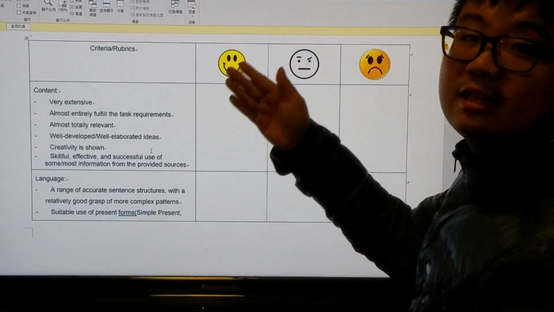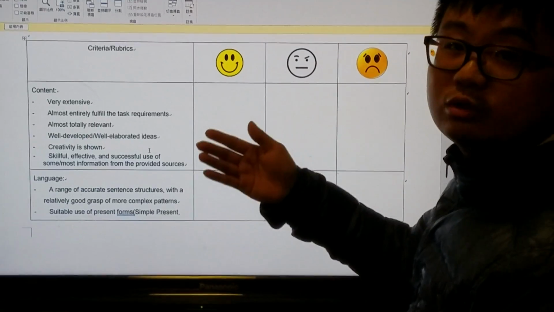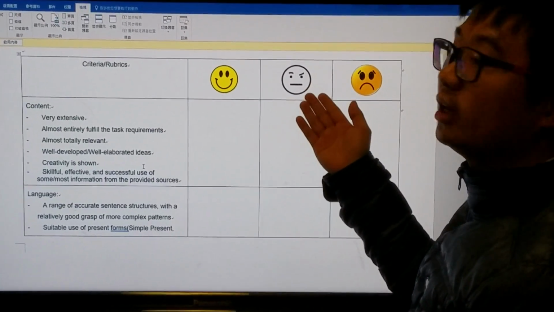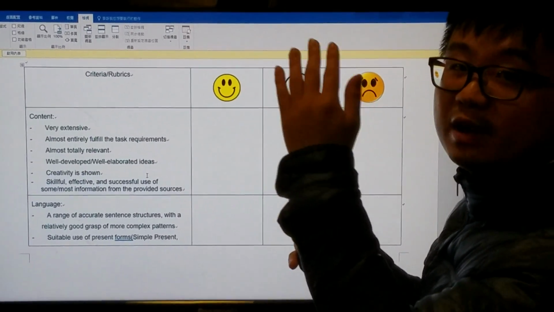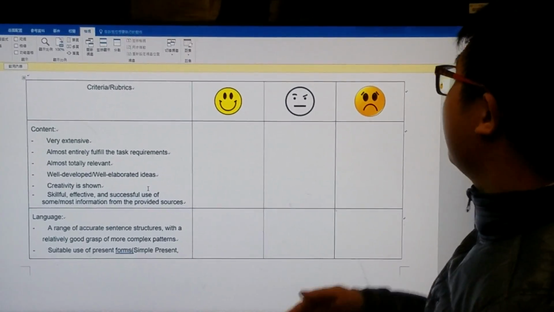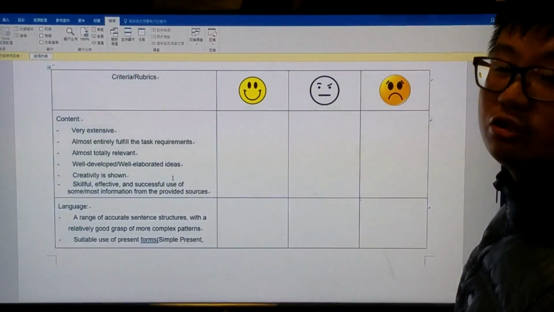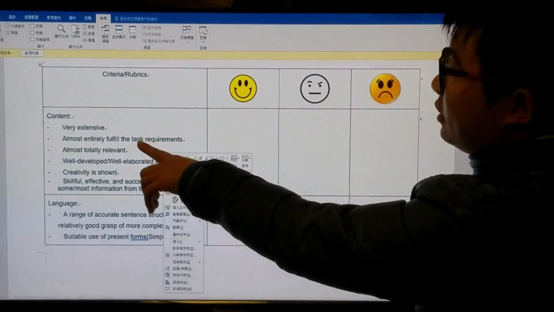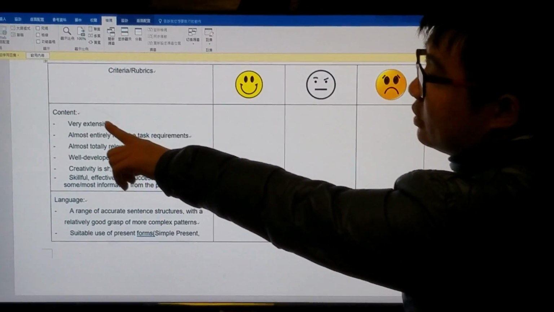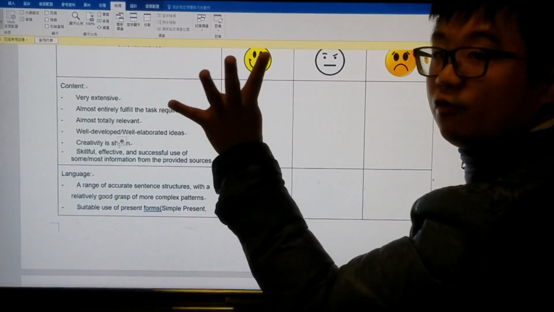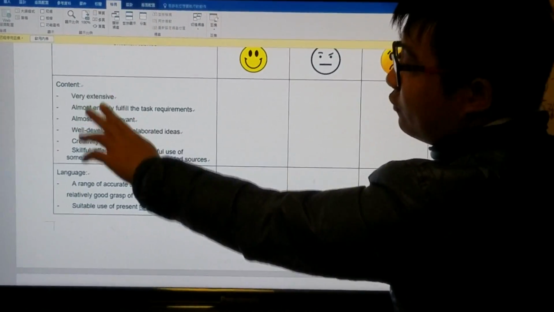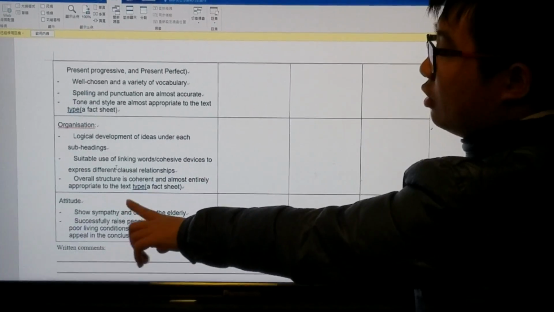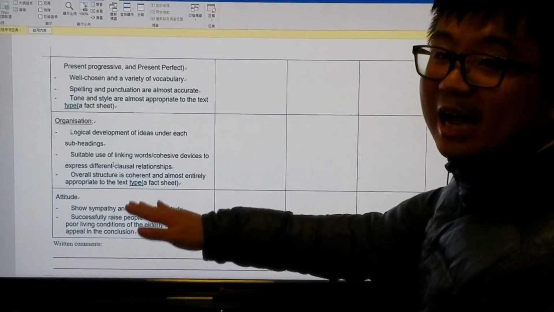For the smiley face, that means the fact sheet is well written in content and language. And for this one, it is just satisfactory, not very good, not very bad, just in the middle. And for this one, that means not satisfactory. So maybe we can look at the rubrics more. In the rubrics, there are four main criteria. This is for the content, this one is for the language, and this one for organization and also the attitude. Why do I include the attitude?